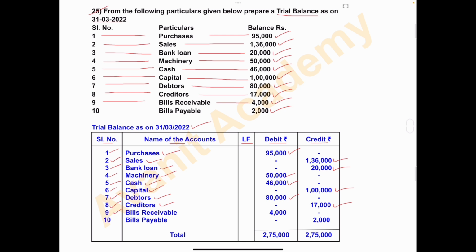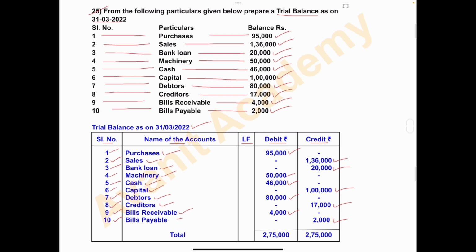Write amount in debit column 4,000, credit column nil. And the last one, bills payable. It is a current liability, rupees 2,000. Bills payable, debit column nil and credit column 2,000. So we have recorded all items in the trial balance.